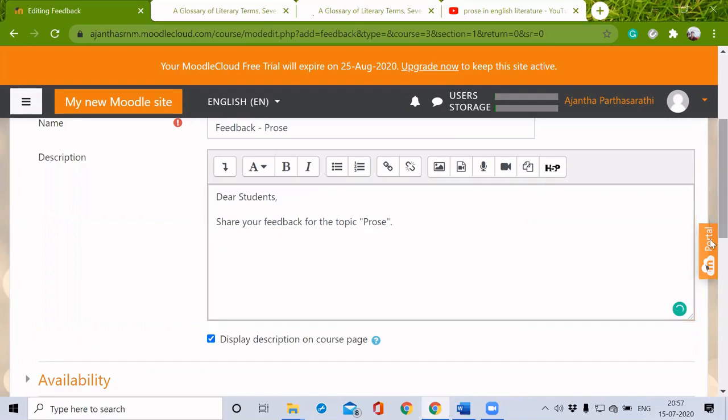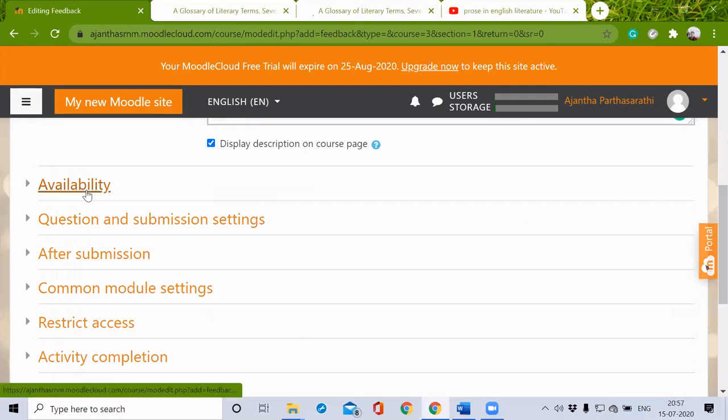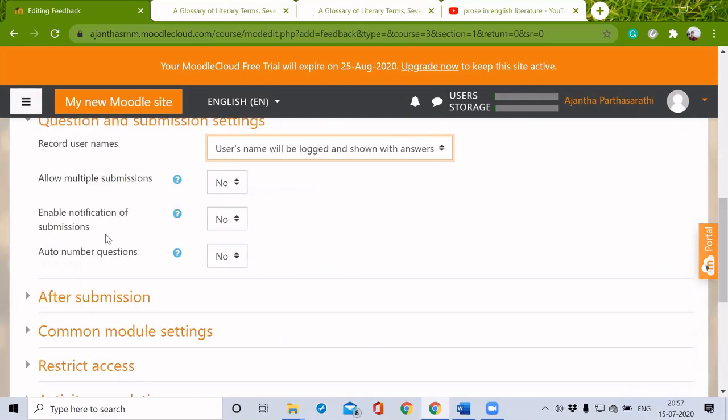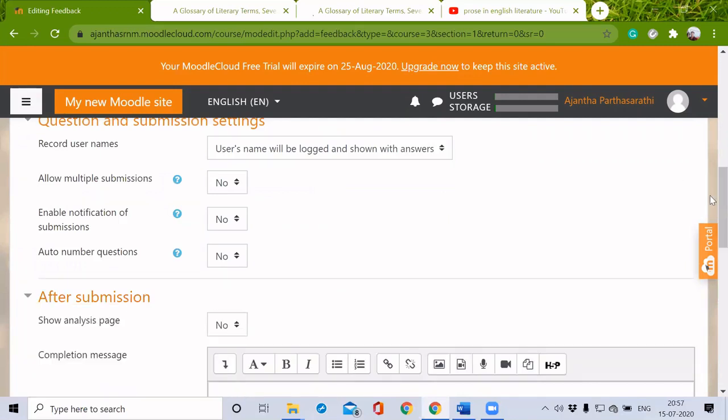The same way we can check the availability. Question and submission settings: record usernames anonymous, or the user's name will be logged and shown with answers. Allow multiple submissions. Enable notification of submission. Auto number questions. After submission, show analysis page.